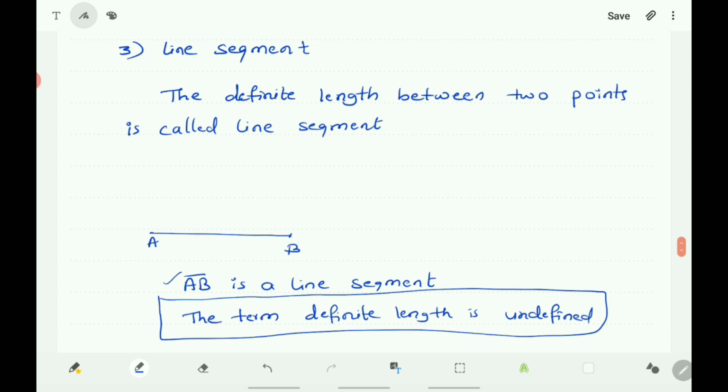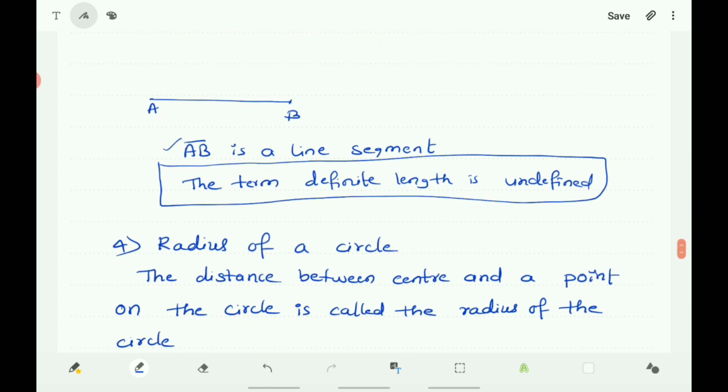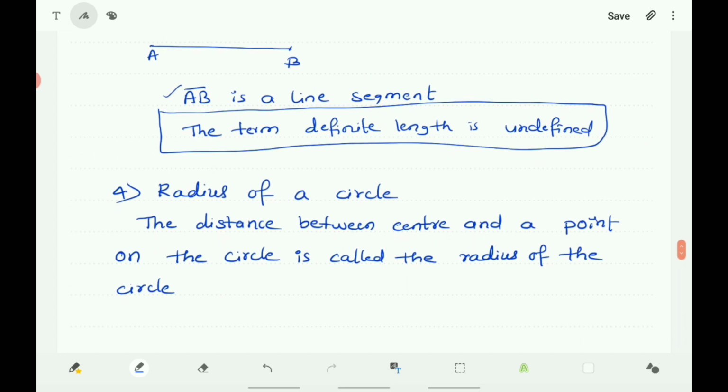And here the undefined term is length. Point is also undefined. Length is also undefined.